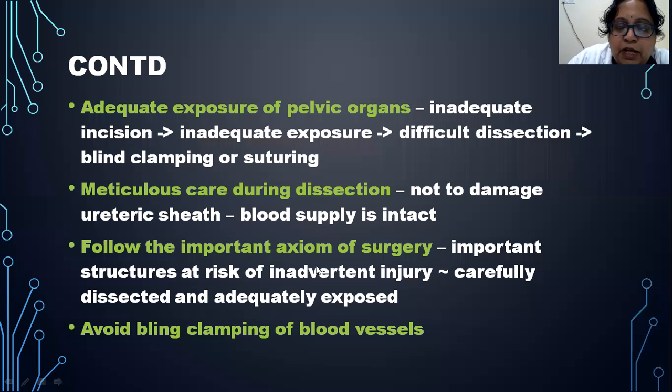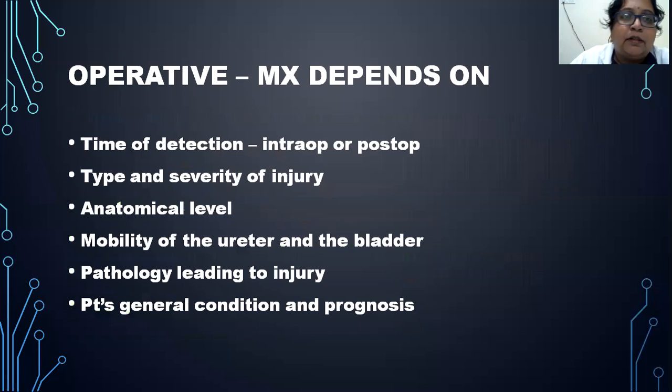Next, follow the important axiom of surgery. What is the important axiom of surgery? Important structures are at risk of inadvertent injury. You have to realize where the important structures are located, and you have to be very careful during dissection to avoid any type of injury to them, and carefully dissect those structures so that they are adequately exposed. Then avoid blind clamping of blood vessels. They have to be clamped after proper dissection and good exposure only. You should clamp the vessels only then.